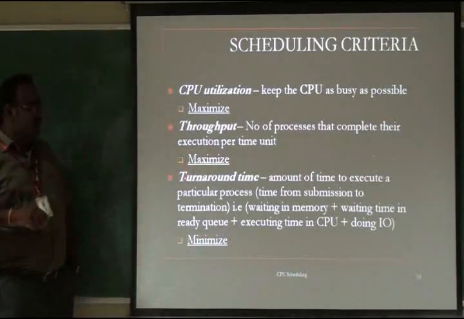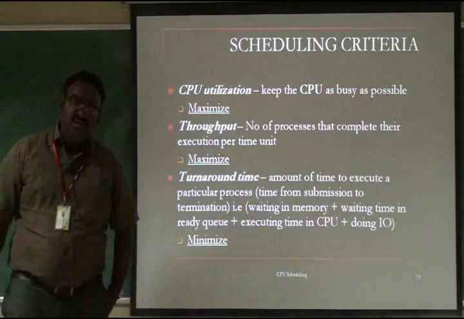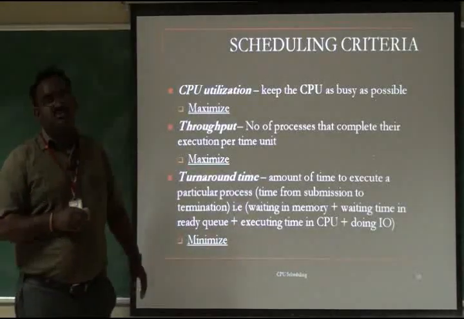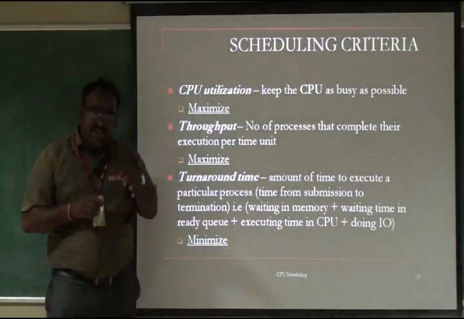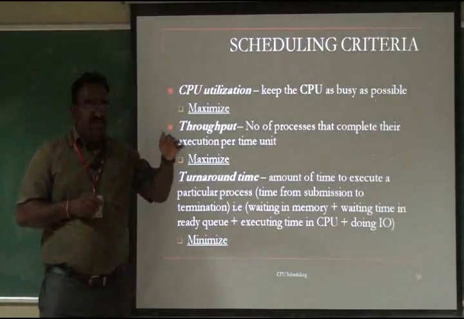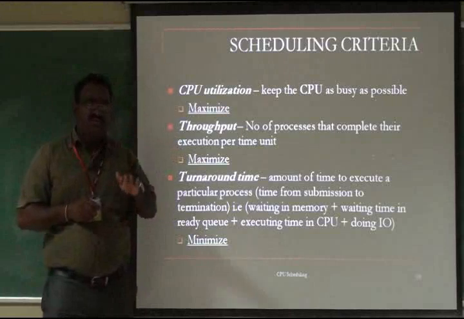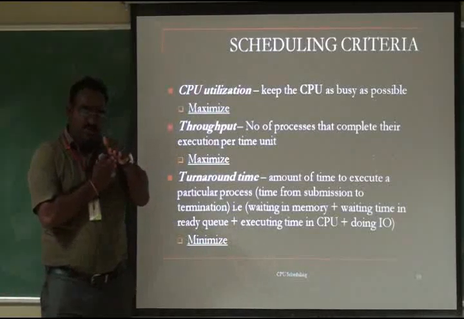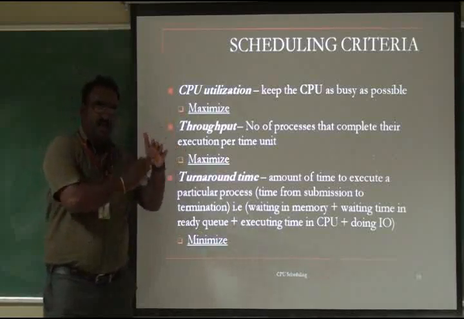Then the third one we call turnaround time. What is turnaround time? What is the amount of time taken to execute a particular process? One process is created and is ready, so it is placed in the ready queue. Once the process comes to the ready queue, scheduling starts.